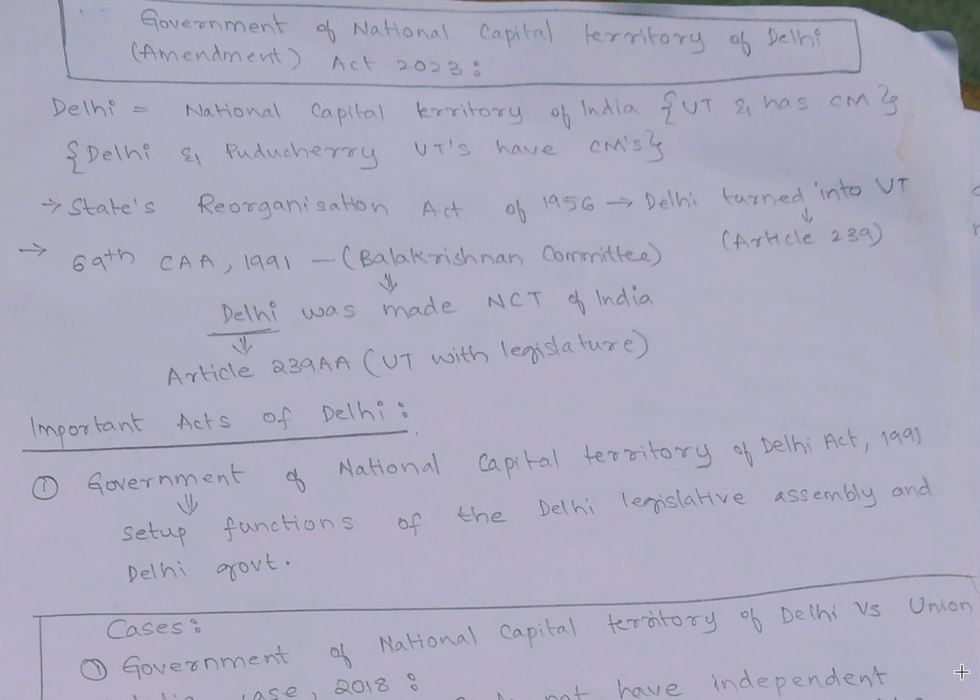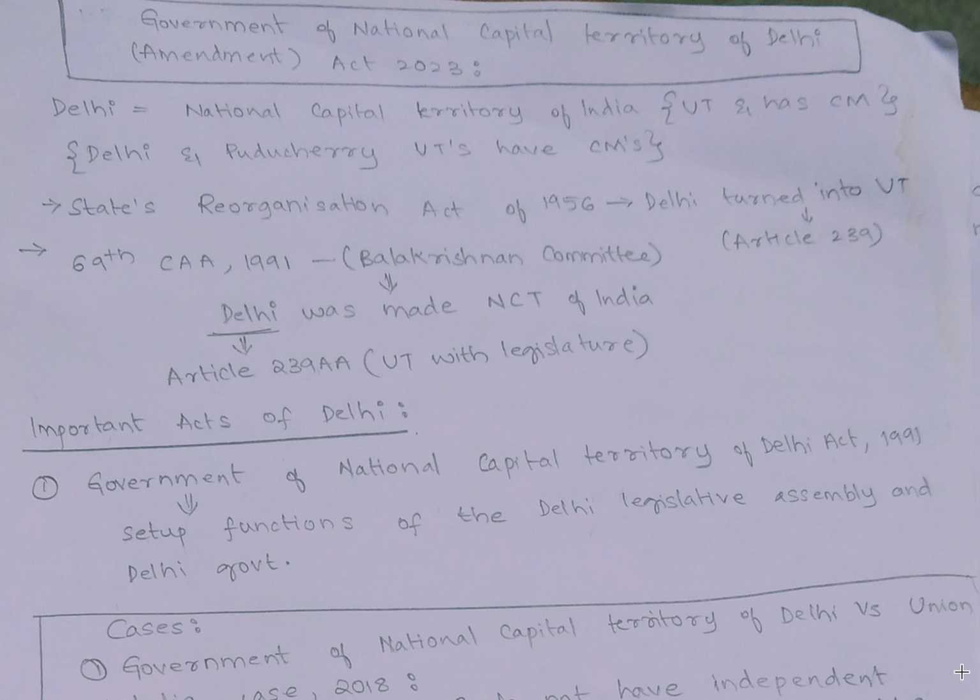So generally, in a democratic country, the elected person will have more power than the nominated person. But in Delhi, the condition is reversed because of the importance of this place, because it is the capital of India. So it requires more security measures, standardized measures for protecting the national capital territory. For that reason, the central government claims that it should have more authority upon Delhi. So on these matters, there is a frequent tussle between the state and central governments.